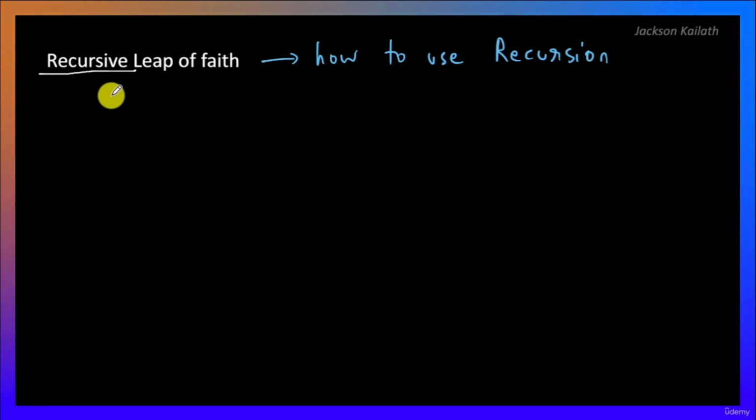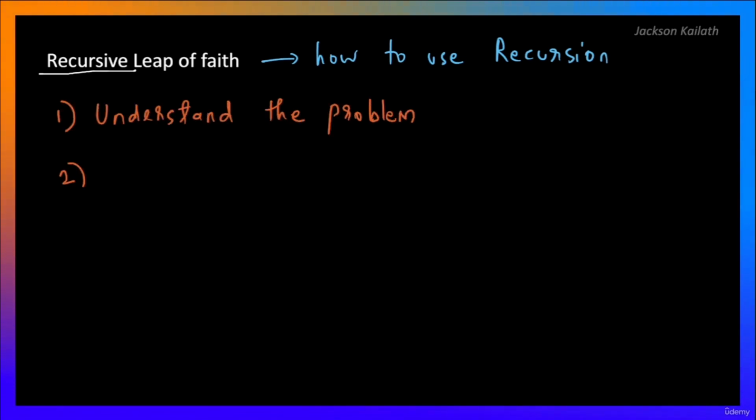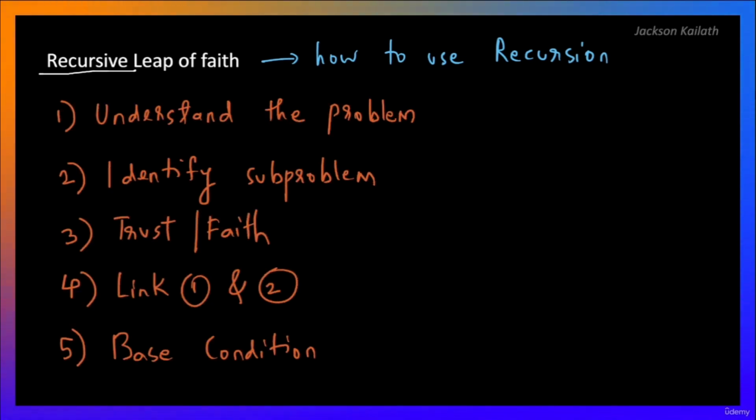Now, what are the steps in using recursion? The 5 steps in using recursion are these 5 steps over here, and let's go through them one by one. The first step is to understand the problem at hand. Let's take an example. Let's say you're asked to print a sequence that looks like this. So you have 3, 2, 1, 1, 2, 3.